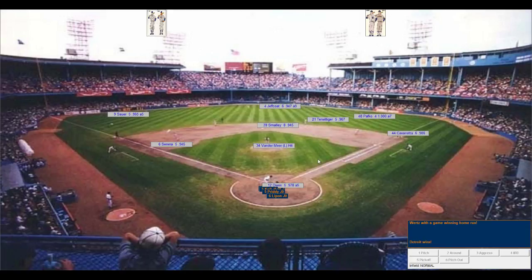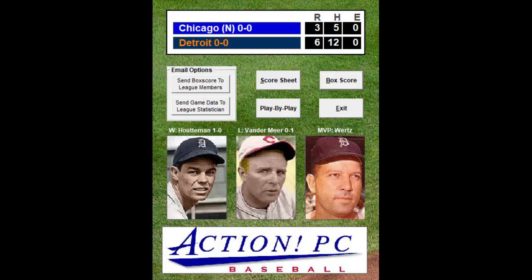The Cubs were 1 out away from advancing after... Let's go to the box score. Winning pitcher is Houtman. The losing pitcher who just really pooped himself, Johnny Vandermeer, 1 out away.